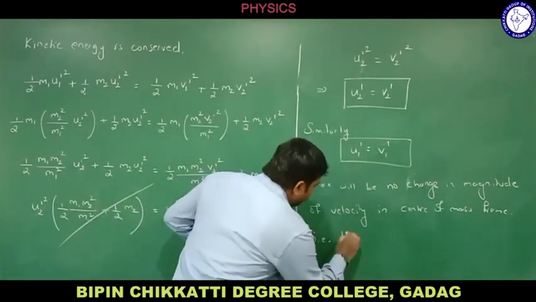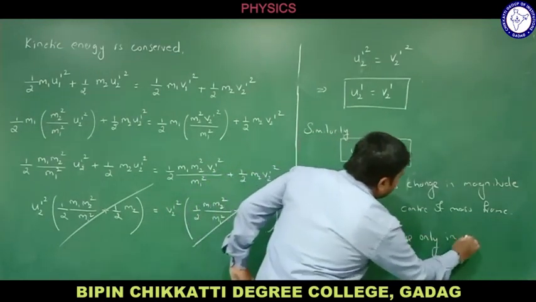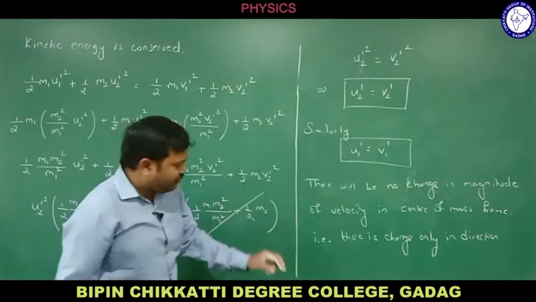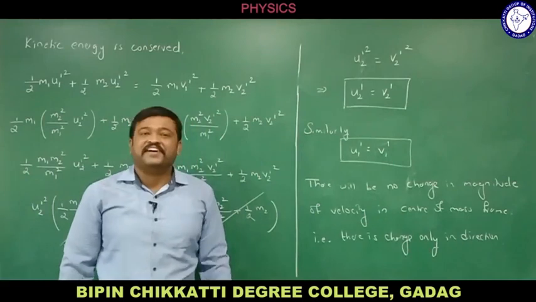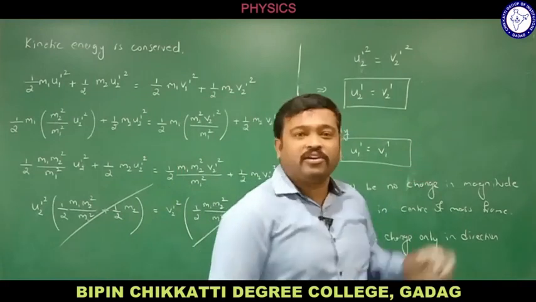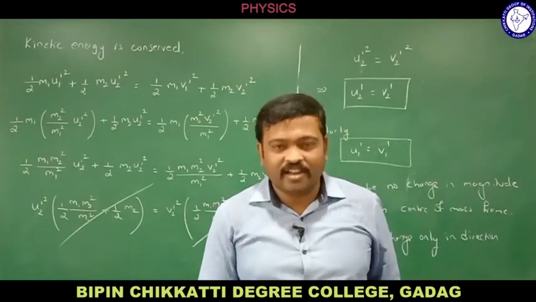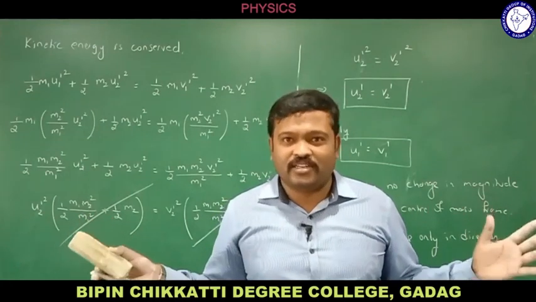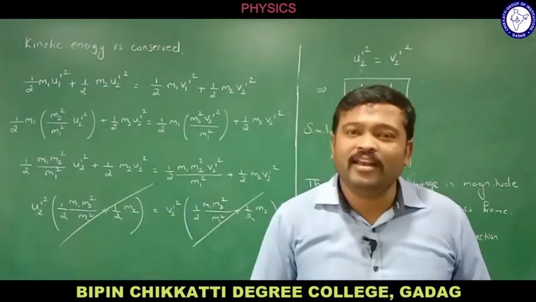Do remember, there will be no change in magnitude of velocity in center of mass frame. What is the meaning of that? There is change only in direction. So direction is changed, but the magnitude remains the same. This is what we discussed about elastic collision in center of mass frame. We concluded that there is no change in magnitude of the velocities, but there is change in direction.